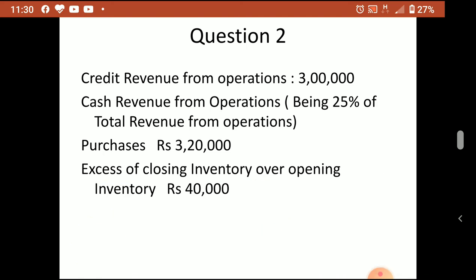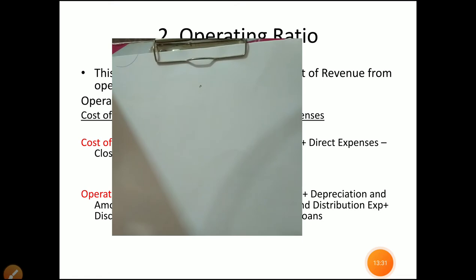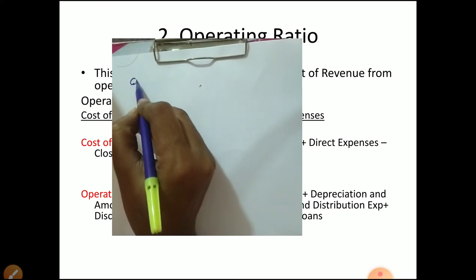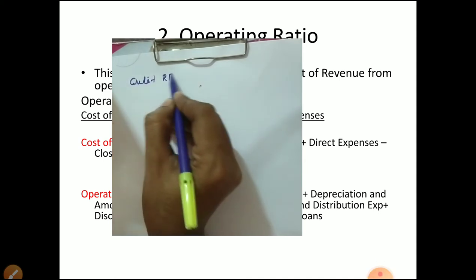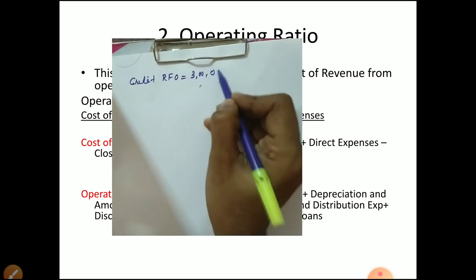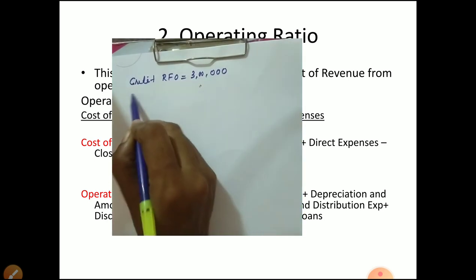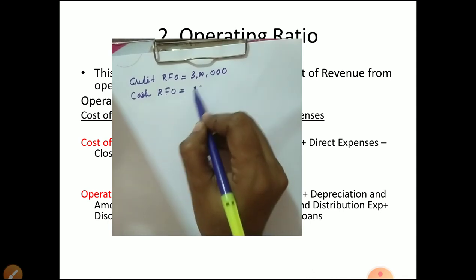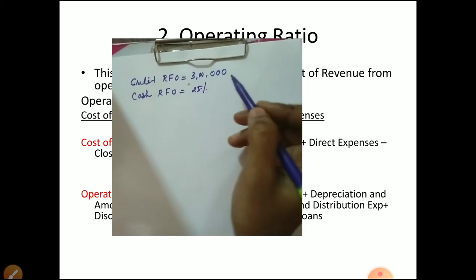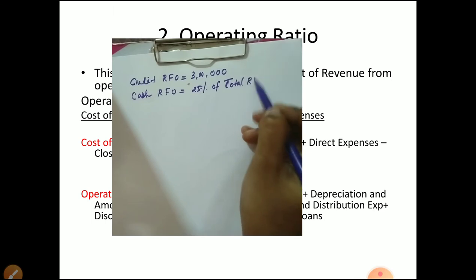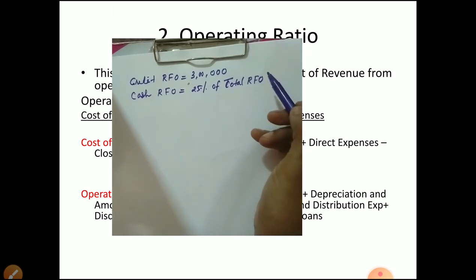Now we'll discuss the answer. Here what is given: credit revenue from operation, credit RFO is equal to 3 lakh. Cash RFO, cash revenue from operation, is equal to 25% of total RFO. This is what is given.